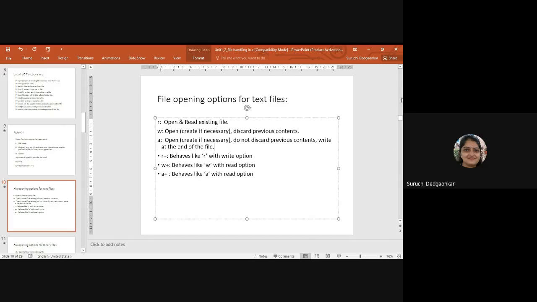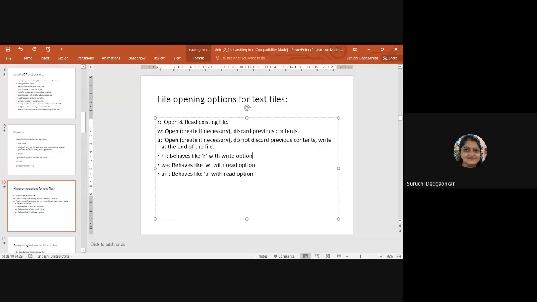What happens in read mode when the file opens: the file should exist, that is one condition, and the file pointer is set to the beginning of the file. So we start reading from the beginning. Clear? In write mode, whatever previous contents are in the file get deleted, and again the file pointer is set to the beginning. But in append mode, the previous contents are preserved and our file pointer will be set at the end of the file, so that new records, new data can be added at the end of the file. That is append mode.